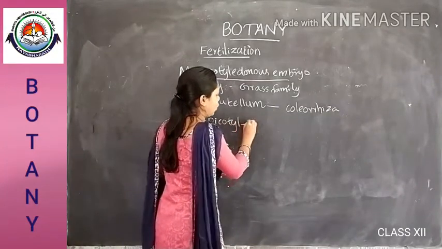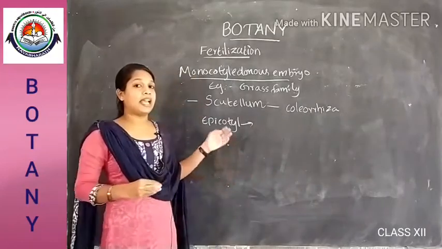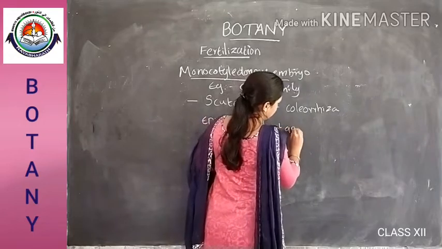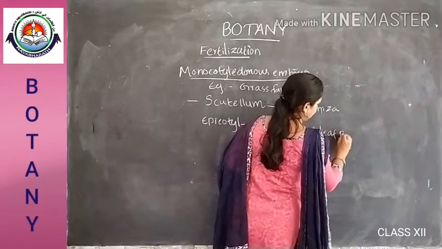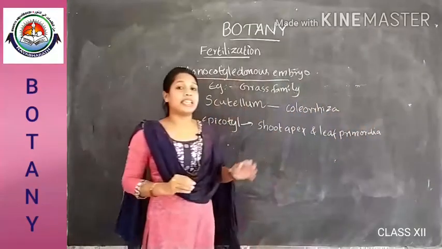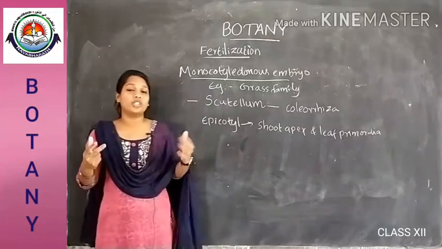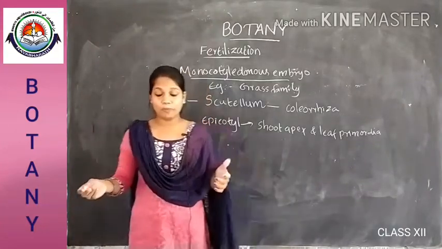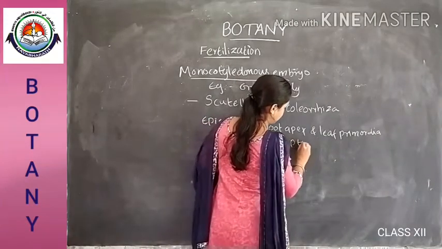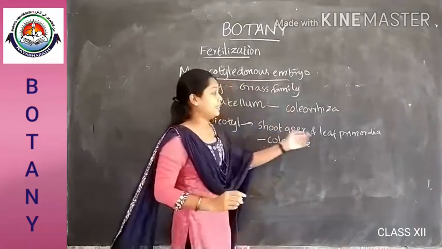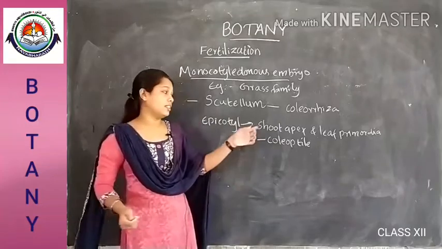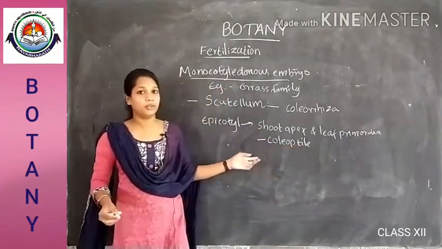From this epicotyl, the shoot apex and the leaf primordia arise, enclosed in a hollow foliar sheath called the coleoptile.